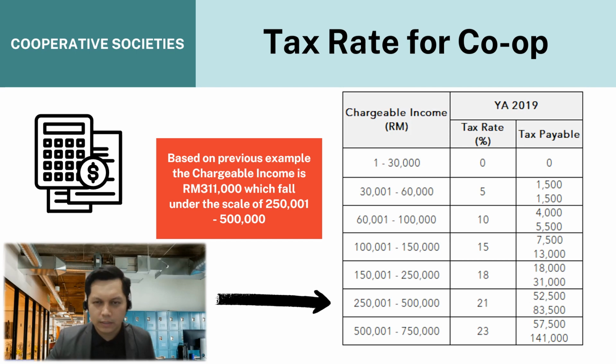Based on the table of chargeable income and the tax rate percentage, we can find the bracket on the second last row, which is 21%. So the tax rate for the 250,001 to 500,000 ringgit bracket is 21%.